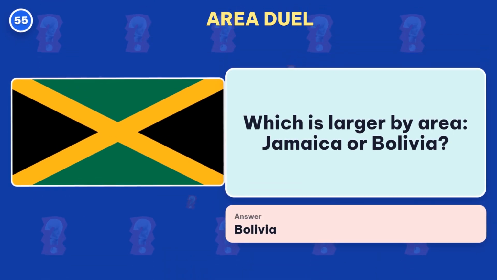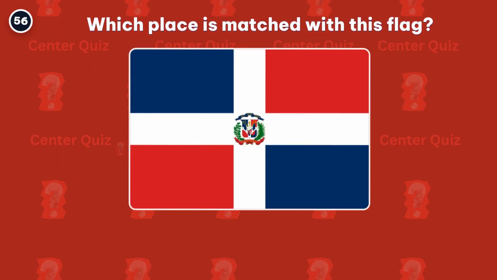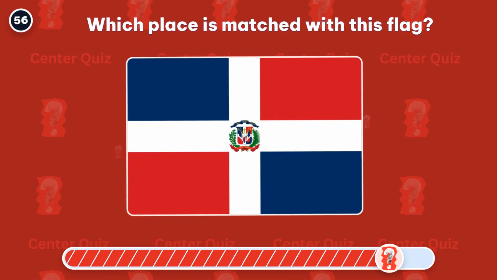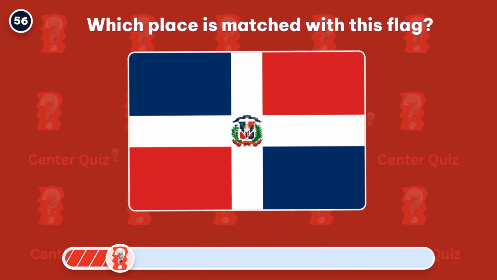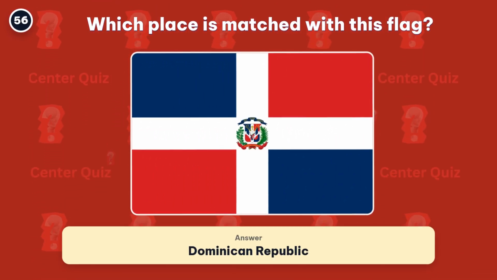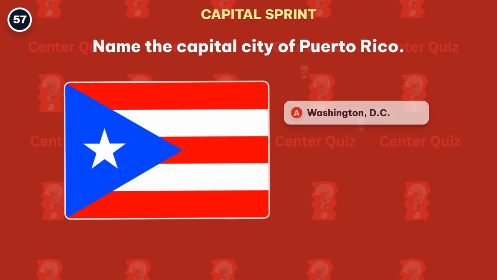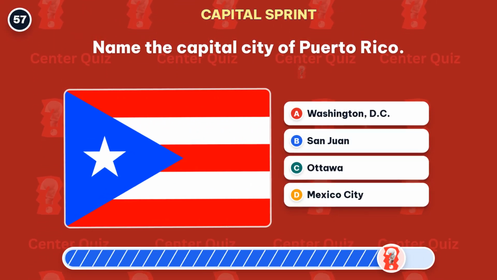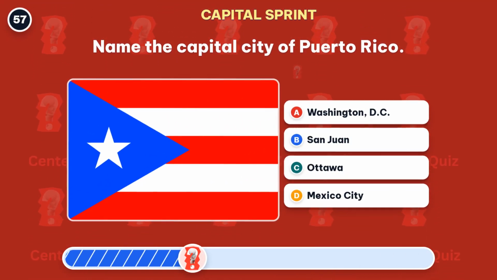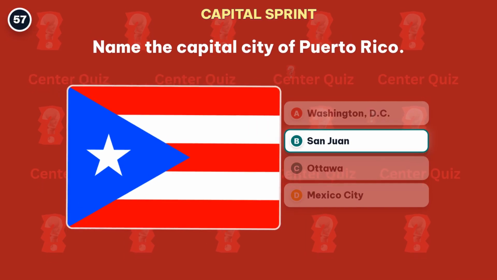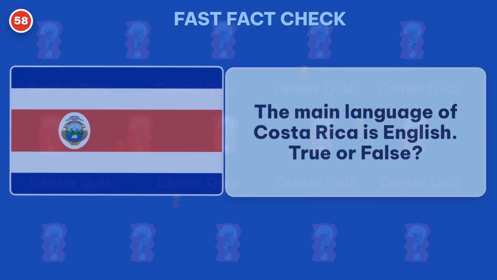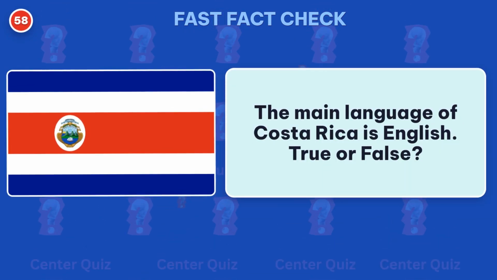The right pick is Bolivia. Which place is matched with this flag? The right answer is Dominican Republic. Name the capital city of Puerto Rico. Answer: San Juan. The main language of Costa Rica is English.